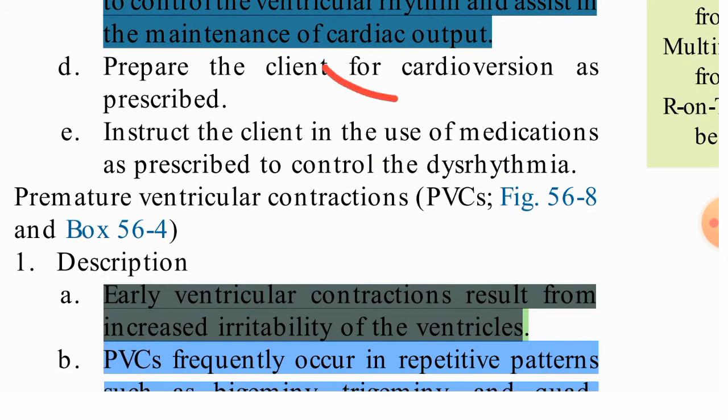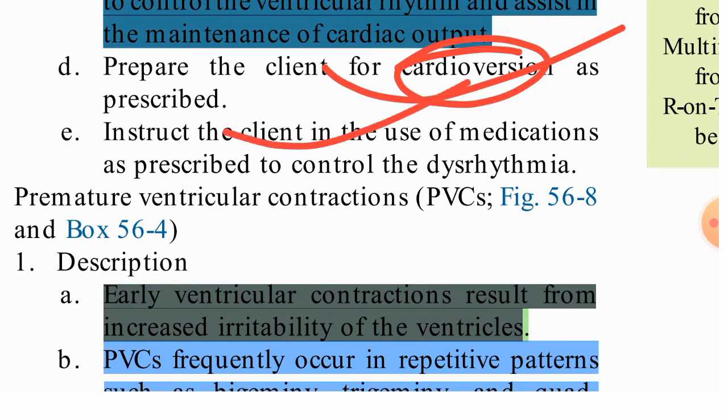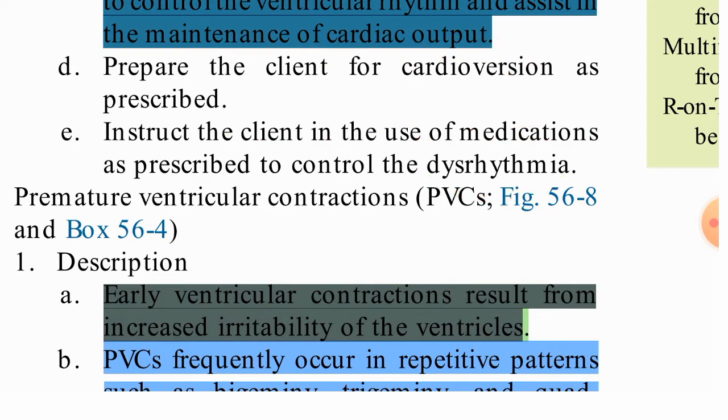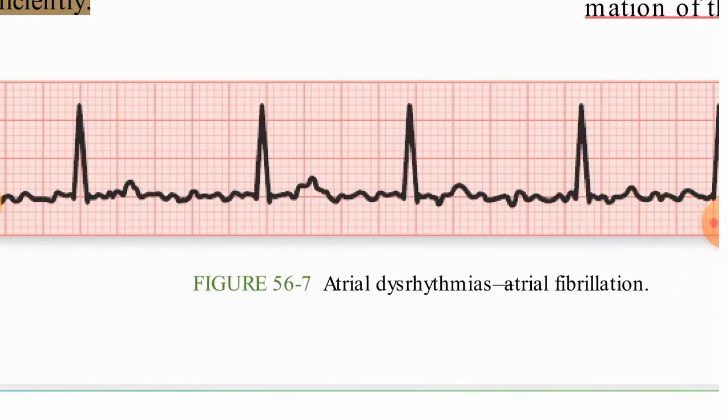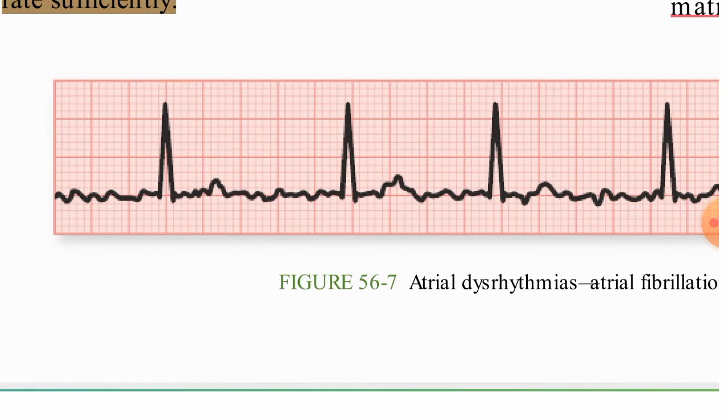Prepare the client for cardioversion as prescribed. So for atrial fibrillation, we can perform cardioversion if it is prescribed. Instruct the client in the use of medication as prescribed to control dysrhythmias. So we can give the medication to control the dysrhythmias if it is prescribed. So this is atrial fibrillation.